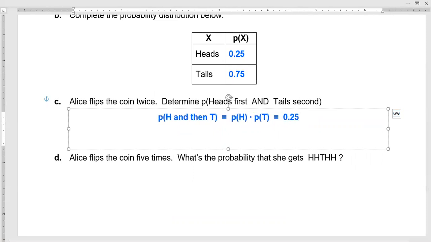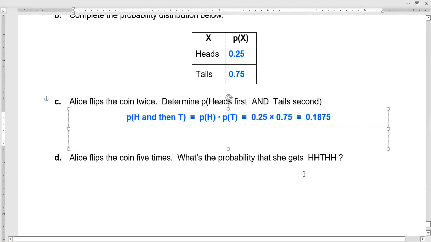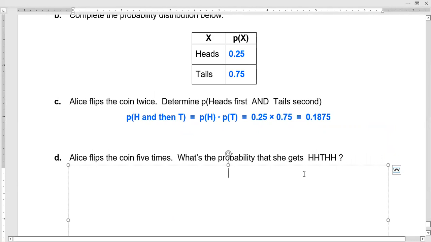So I'm going to take 0.25 and multiply it by 0.75. And I'm probably going to get a long decimal here. Yeah, I get 0.1875. Now, the reason I said I think of this as more of a process is because I want to be careful not to confuse the probability of heads and then tails with the probability that I flip the coin once and I get both heads and tails on that coin flip. So this "and then" is actually pretty important for this process.